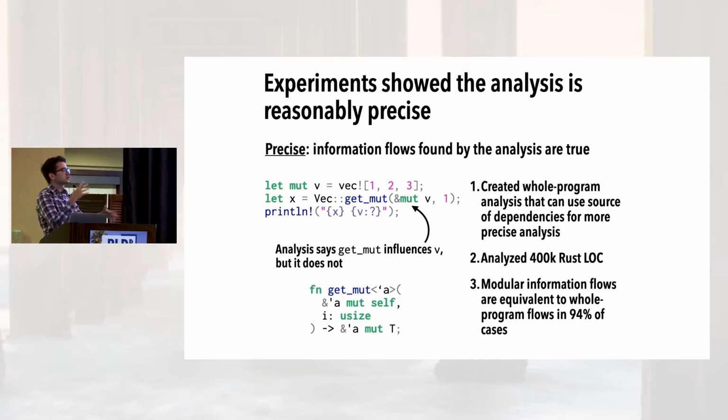And more generally, interior mutability is the most common name for this sort of pattern. This is an open question, whether we just need to annotate certain kinds of primitives or what exactly the right solution is there. Ideally, this sort of approach can reduce the space to only the things we know have interior mutability, or that are tainted by interior mutability, where we need to do some sort of more conservative analysis, or ask for more annotations from the user. But that's one of our open research questions right now.